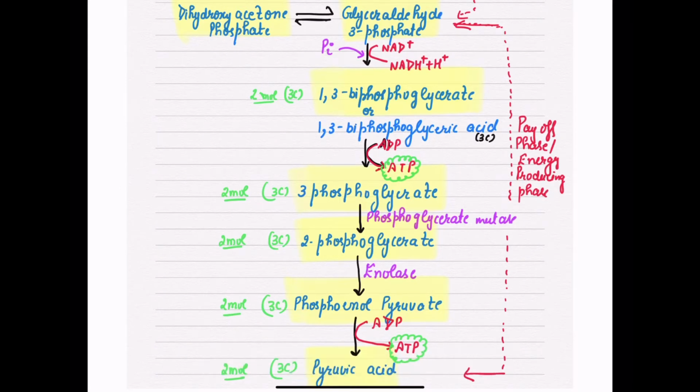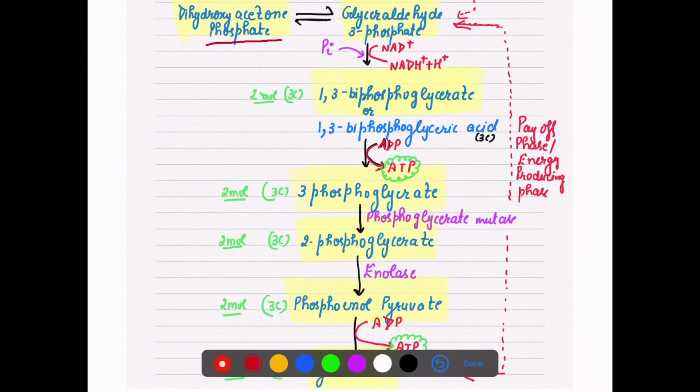And now we have two interconvertible forms, that is dihydroxyacetone phosphate and glyceraldehyde 3 phosphate. This glyceraldehyde 3 phosphate will enter into the cycle. One important point to note here: whenever dihydroxyacetone phosphate has to enter into the cycle, it will first change into glyceraldehyde, because these are interconvertible. Only then it will enter into the cycle.